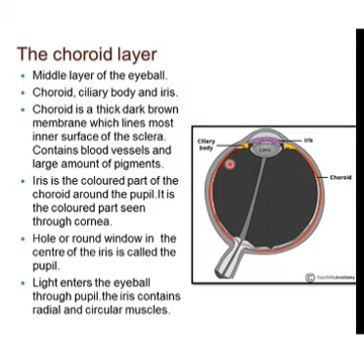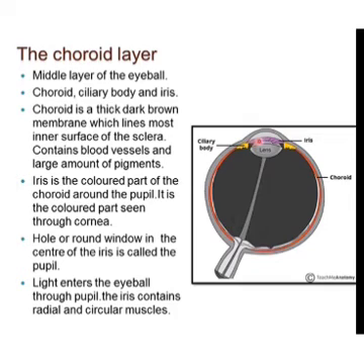Now we know there are several pigments in the eye which absorb light, like rhodopsin and iodopsin pigments in rods and cones. So these pigments are mainly present in the choroid region. The choroid absorbs the light rays so they are not reflected back in the eyeball. There are numerous blood vessels in this thin choroid layer which give nourishment to the retina.